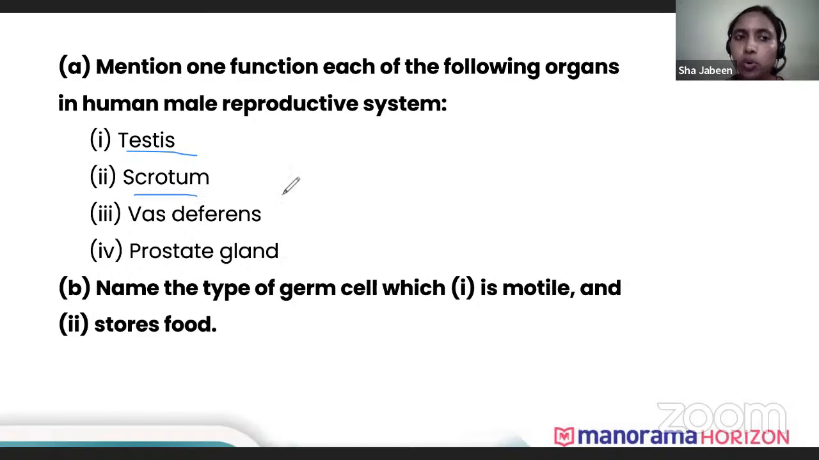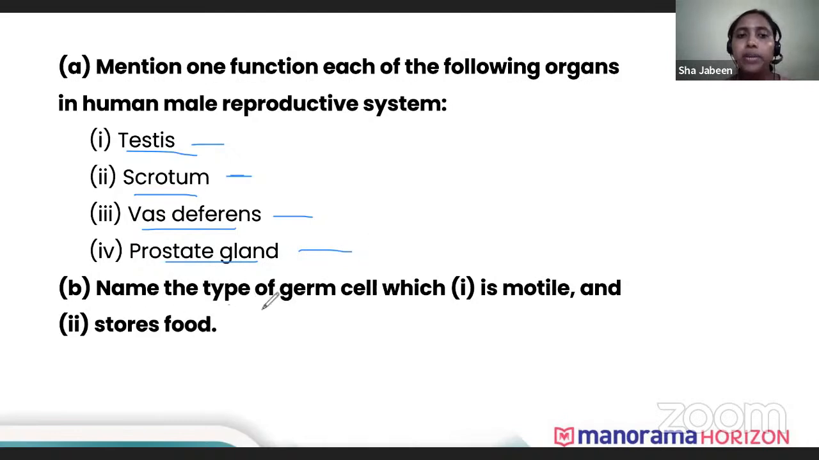Now, what is the function of scrotum? We have seen the function of testis. Yes, scrotum helps to provide the optimum temperature required for sperm production. Then comes vas deferens. What is the function of vas deferens? Vas deferens helps to carry sperm from the testis to the urethra. Then we have prostate glands. Prostate glands produce secretions which help the sperms to move easily.